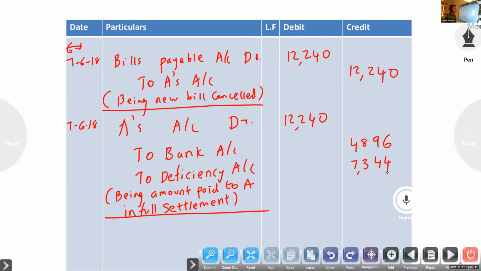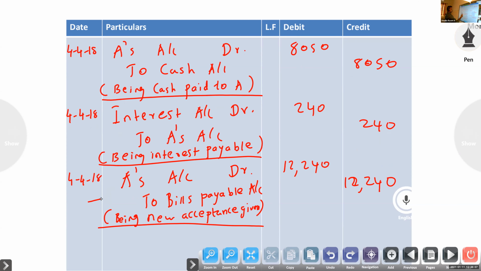Okay, the journal in the books of drawer is over. For insolvency, this one, cancel and part payment paid. One thing you have to remember: if it is a renewable bill, cancel means the symbol only, so you have to write the opposite entry. In the books of drawer also, look: bills receivable account to B. If it is dishonored, B is debited to bills receivable.